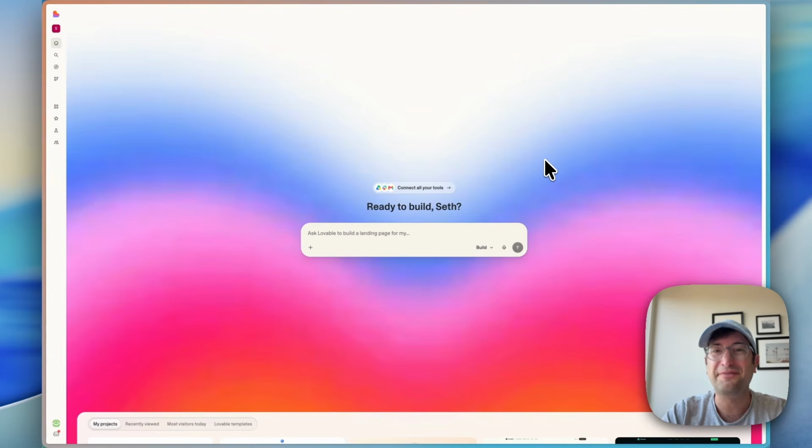Stick around until the end because I'm going to share an advanced technique with you that, if you want, allows you to build off of Lovable using tools like Claude Code and Codex on the same code base.